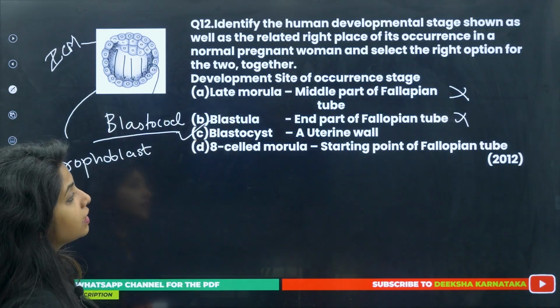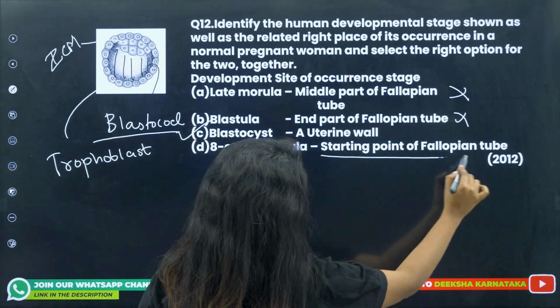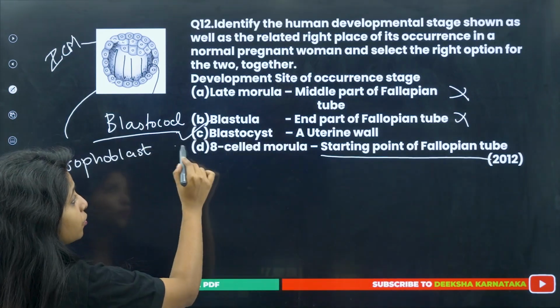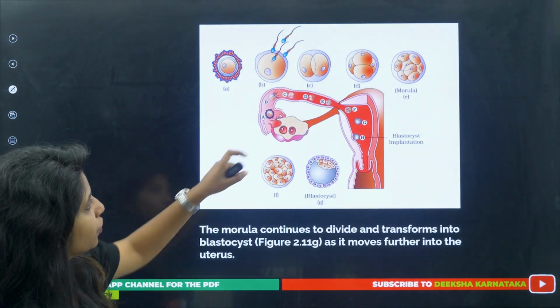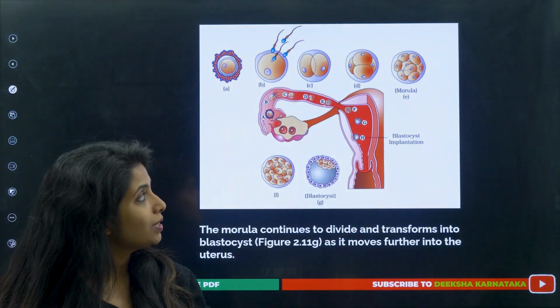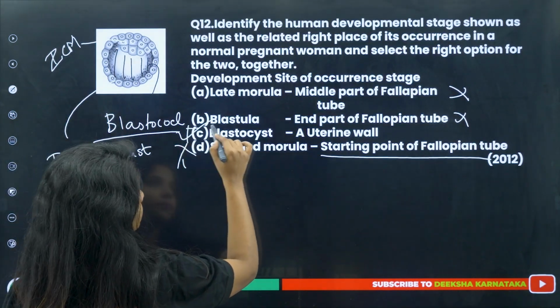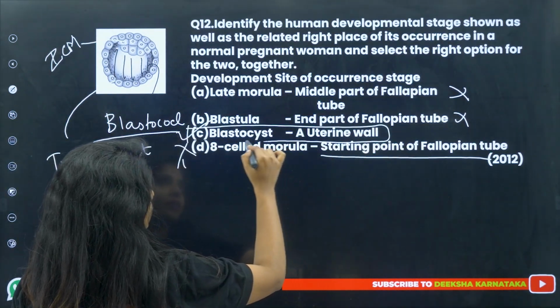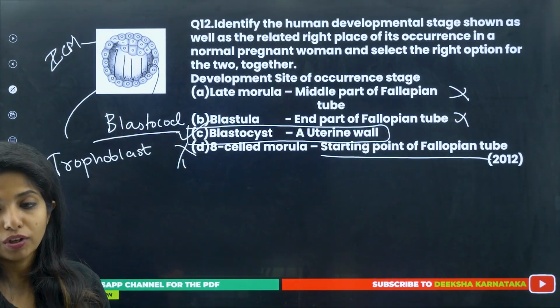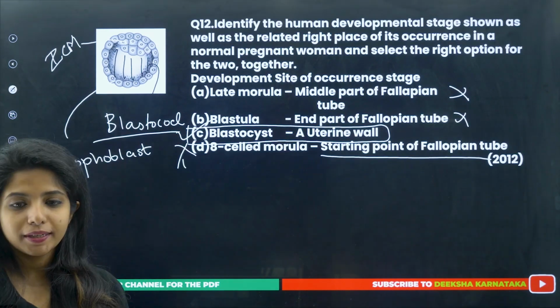So this could be correct. 8-celled morula, starting point of fallopian tube, no. First thing, the starting point of the fallopian tube does not have an 8-celled morula. Morula is always there towards the end of the fallopian tube. So this is wrong, children. What is the correct answer? It is blastocyst, and it is in the uterine wall. Okay, I hope it's clear.